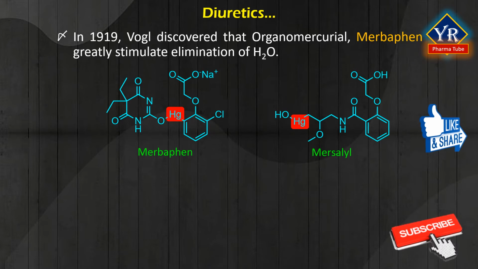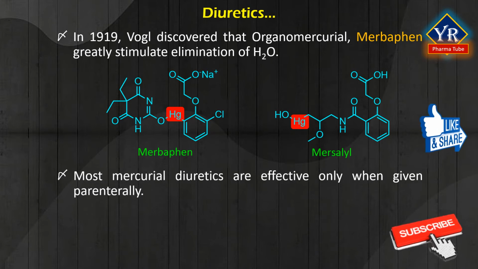This led to the development of a large number of other organomercurial diuretics, but they are no longer used because of their toxicity. Later, considerable progress was made in reducing toxicity and irritation at the site of injection. However, most mercurial diuretics are effective only when given parenterally. This factor and the toxicity usually associated with organomercurials prompted the search for non-toxic, orally active non-mercurial diuretics.